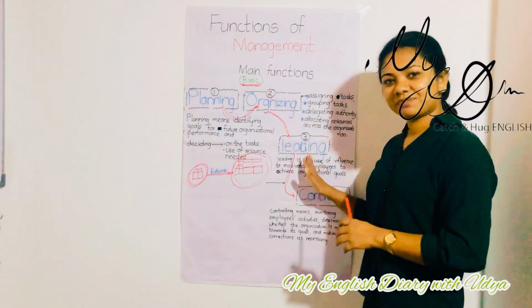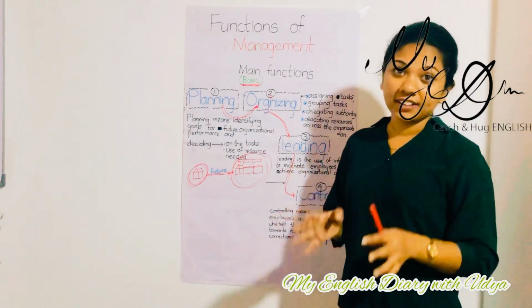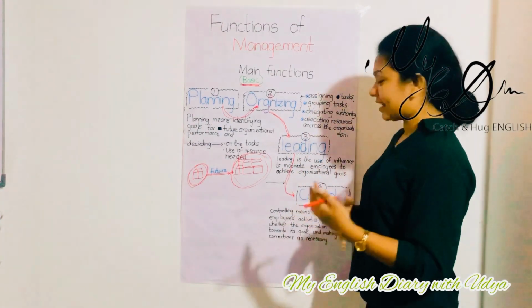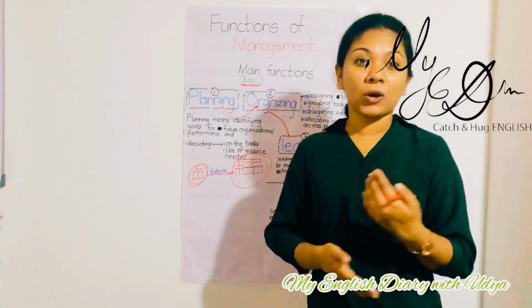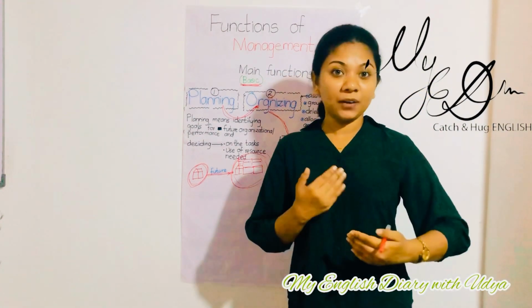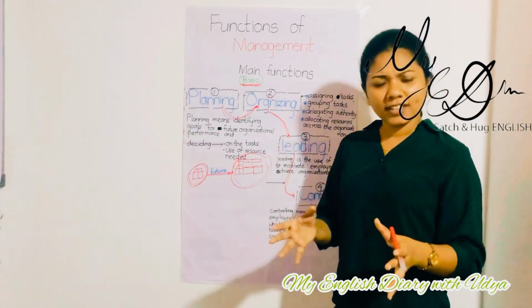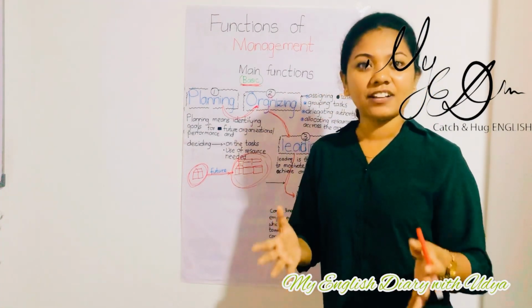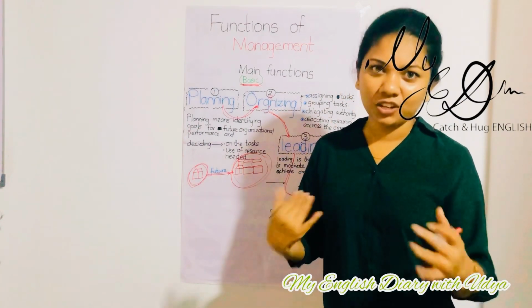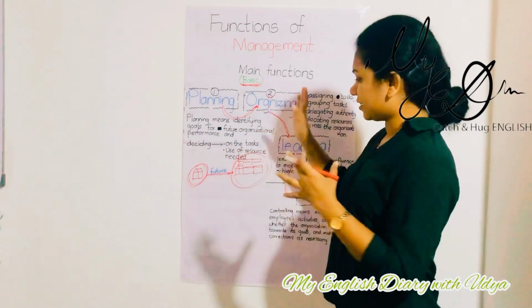After that, we did what? Of course, we have already done leading. What is that? We have motivated employees to achieve ultimate goals. Now, we have to control the organizational task. That is our last function of the primary functions, or basic main functions.